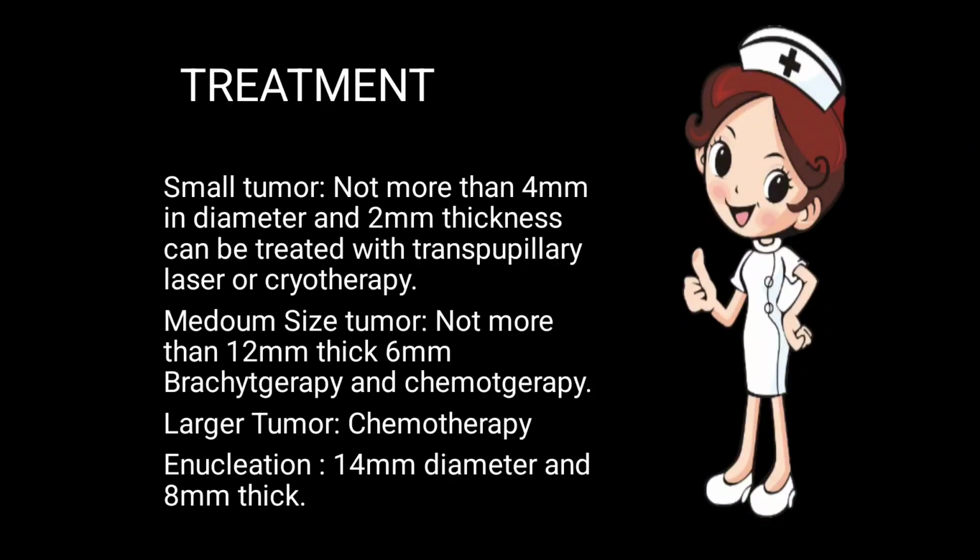Treatment. Now, what is the treatment? For a small tumor not more than 4 mm in diameter and 2 mm thick, we will do cryotherapy or transpupillary laser. For a medium sized tumor not more than 12 mm in diameter and 6 mm thick, brachytherapy and chemotherapy are done. For a large tumor, chemotherapy is done. Enucleation, removal of the eye, is done for tumors 14 mm in diameter and 8 mm thick.